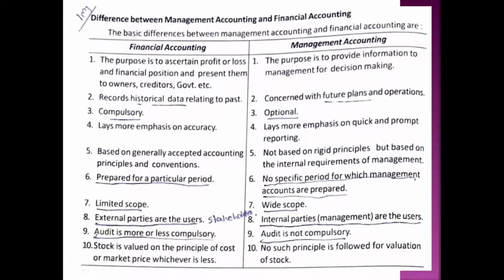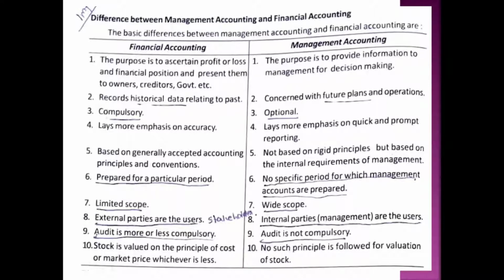Fifth one, management accounting is not based on any rigid principles and policies. There are no clear-cut principles and policies, but it is based on the internal requirements of the management. That is, management accounting should be suitable to the internal requirements. It must fully serve the requirements of different levels of management. So there are no clear-cut rules, policies and regulations. But in the case of financial accounting, there are clear-cut accounting principles, concepts and conventions. You know, financial accounting principles, concepts and conventions are to be thoroughly followed while preparing financial accounts.